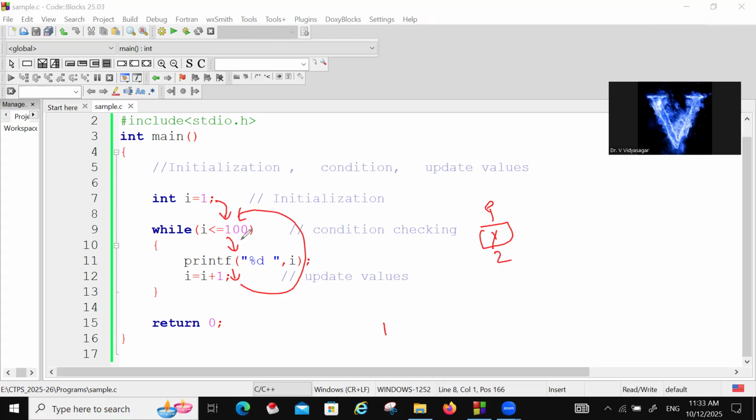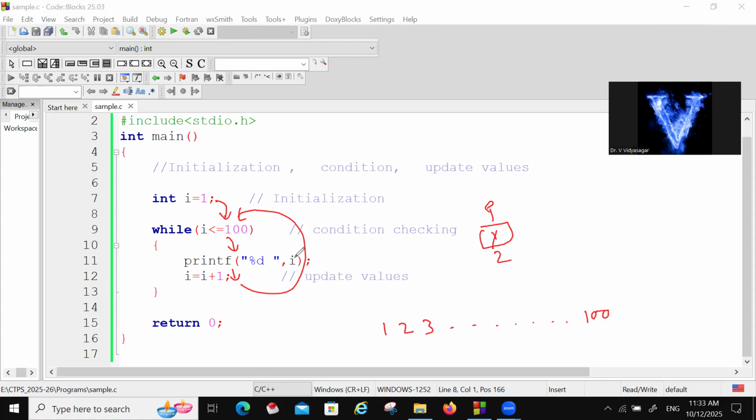Condition true. 2 less than 100. Yes, 2 will be printed. Like that, 3, 4, 5, like that. 100 will be printed. All conditions it is checking one by one. This process you have to follow.